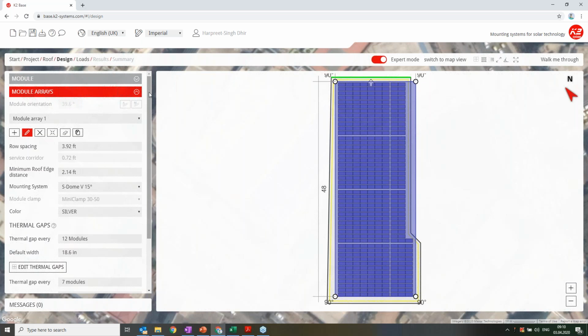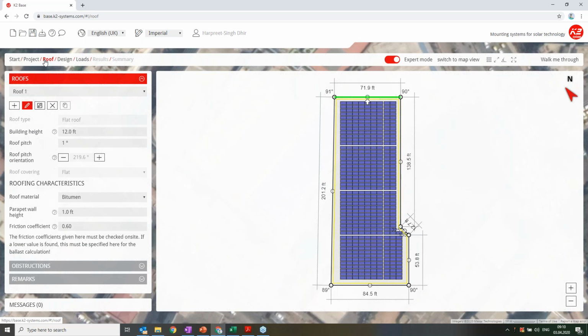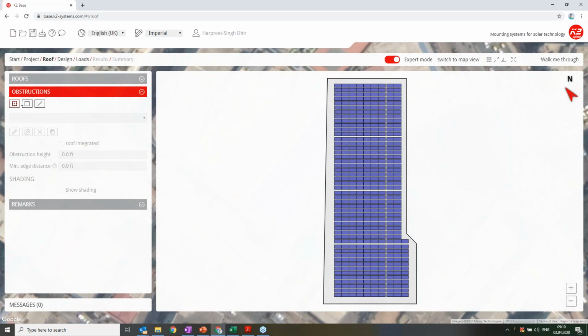What I'll do is create one obstruction. You can go to the roof and draw, for example, a rectangle obstruction.